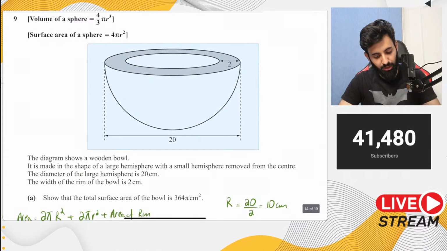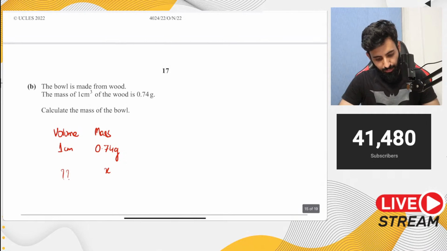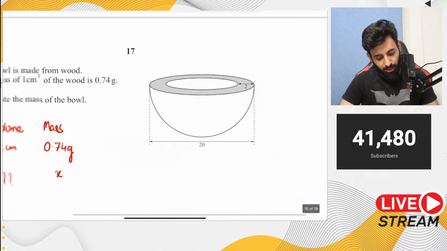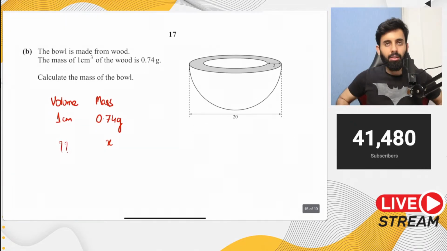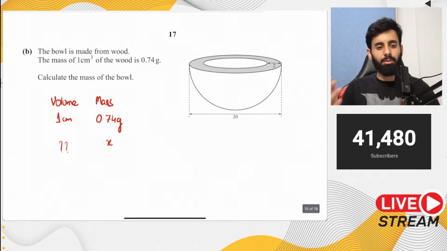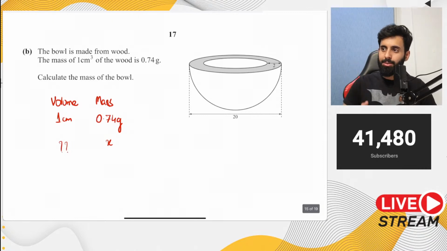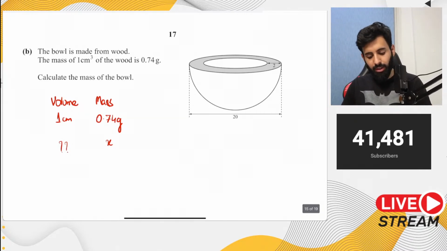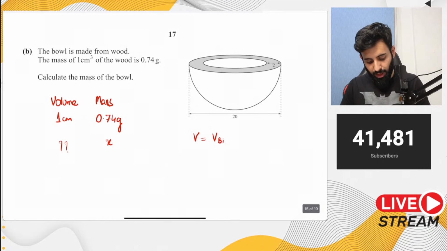For that, we do one thing: let's take this bowl down. So here it is. All right. Now let's calculate the volume of the bowl. Theoretically, volume is pretty simple. If you have multiple shapes, then you keep on adding the volume of the multiple shapes. If you have a hemisphere and a cylinder, volume would be equal to hemisphere plus cylinder. If you have a cone and a cylinder, volume would be equal to volume of cone plus volume of cylinder. So here you have something that's been removed. So to calculate the volume, I'll calculate the volume of the big hemisphere, and from it I'll subtract the volume of the small hemisphere.